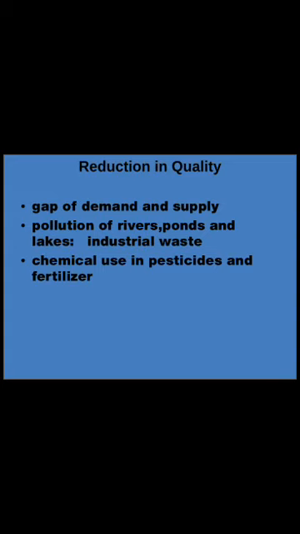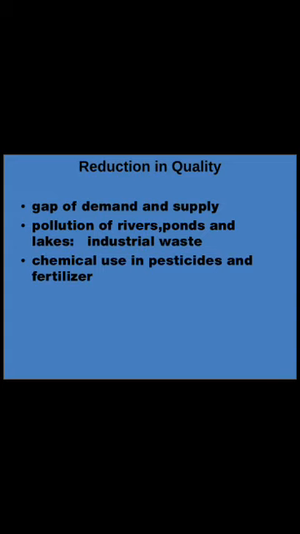The second is pollution of rivers, ponds and lakes. The fresh water sources, the river, lake and pond, become polluted day by day because of so much industrial waste. They dump it into the river and carelessly dump it into the ground, which degrades the water quality.